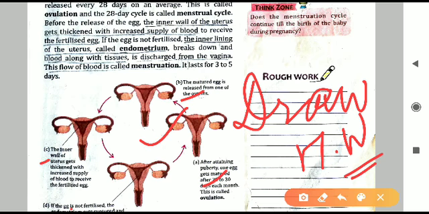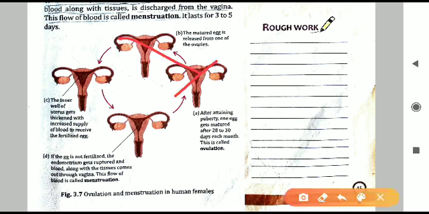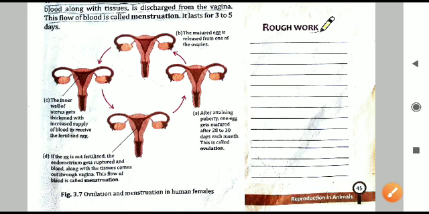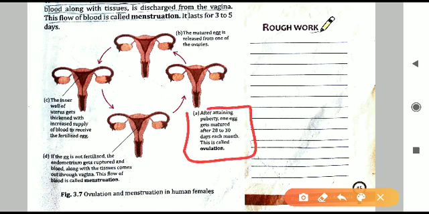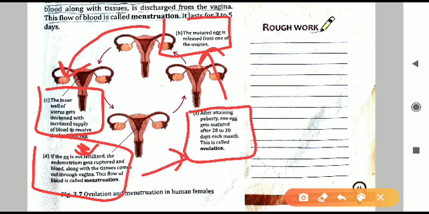Rather than that, I suggest you don't draw this diagram. Rather, make a flow chart and only write the points A, B, C and D. Don't draw the diagram, only make a flow chart, and in between you can make arrows. Like you will write A part, then make one arrow, then again you write B part, then make one arrow, then likewise C and also D. It will all be connected through arrows in between.